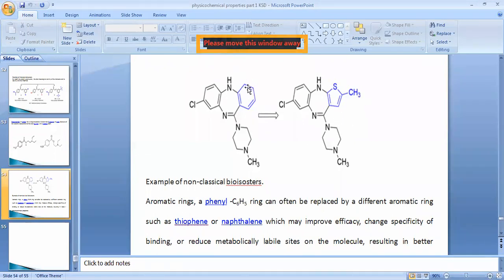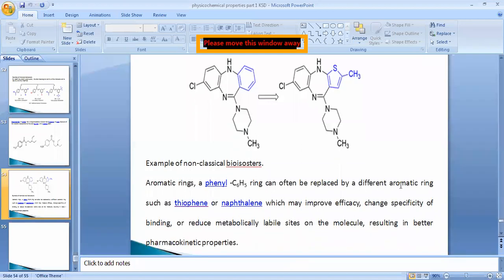So we can replace this phenyl ring with a thiophene ring or naphthalene ring, which may improve efficacy, then change the specificity of the binding and reduce metabolically labile sites of the molecule. So they are going to give the better pharmacokinetic properties, more amount of absorption, distribution, metabolism, and excretion.